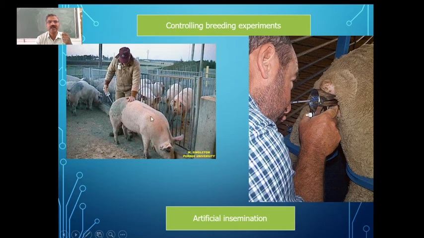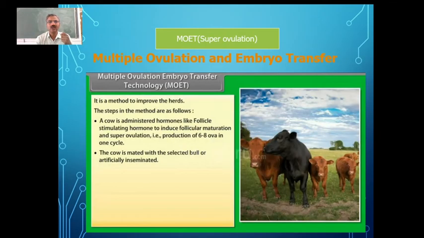You can see the pipe. This is the gun for inseminating the semen into the female reproductive tract. And there is some advanced technology which is available now.